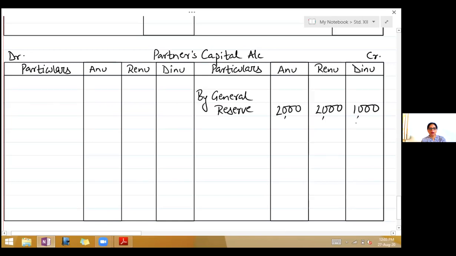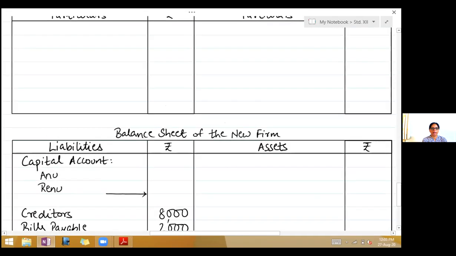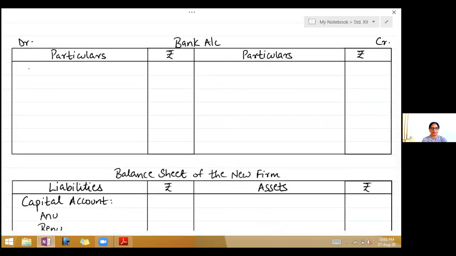Next is the capital account. So bring down the balances on that first line. By balance brought down 40,000, 30,000 and 15,000. Assets. Assets first given to us is bank. So bring down the balance in bank account on the debit side. Write to balance brought down 5,000.